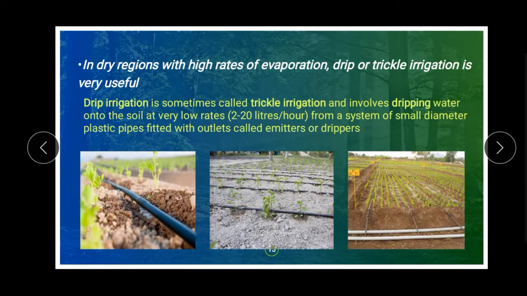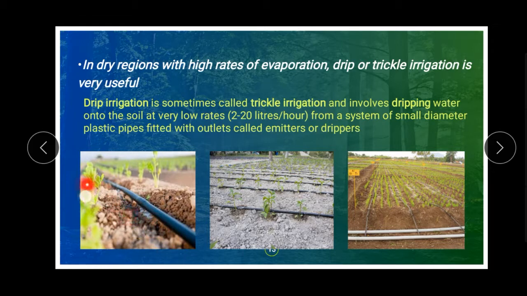Next, in dry regions with a high rate of evaporation, if water is there it will evaporate soon. So in those areas, drip or trickle irrigation is very useful. Drip irrigation, sometimes called trickle irrigation, involves dripping water onto the soil at very low rates.